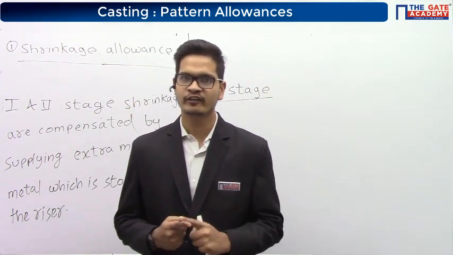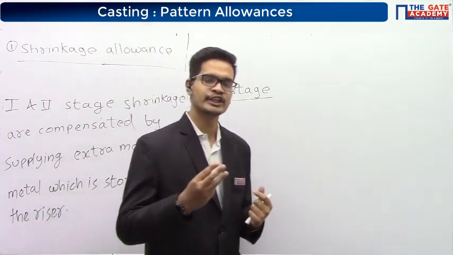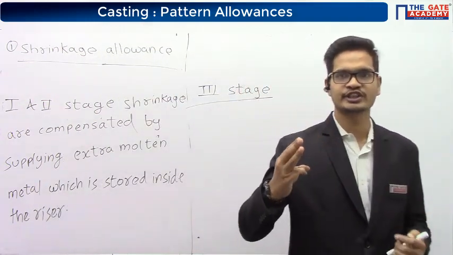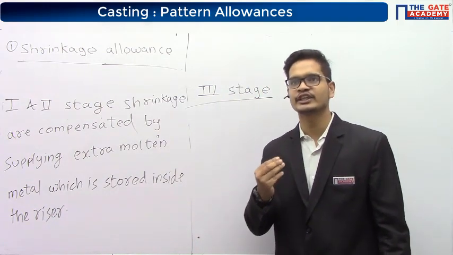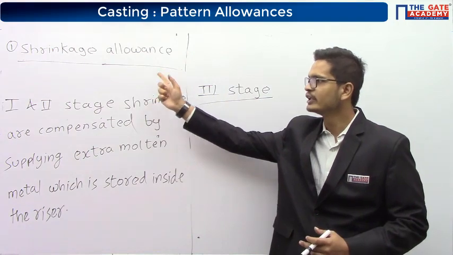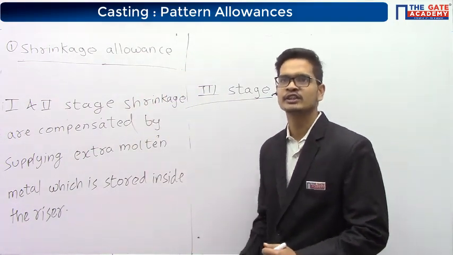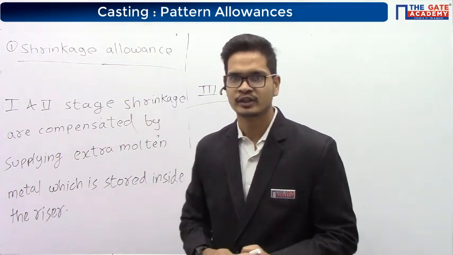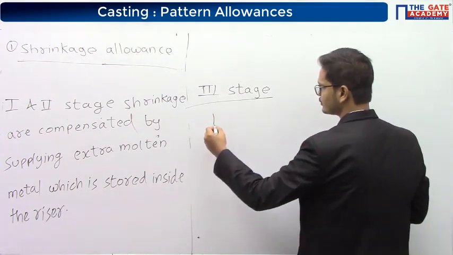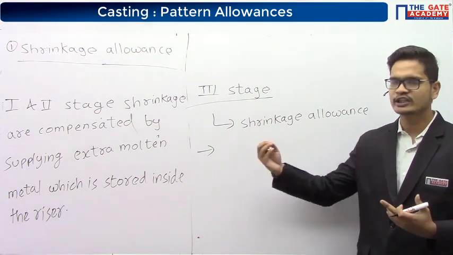You have to be very, very clear that for this topic, shrinkage allowance, we are only dealing with the third stage. Only for compensating the shrinkage that is taking place in the third stage, we are using the shrinkage allowance, and for all other shrinkages, that is the first stage and the second stage shrinkage, we are using the riser. So for the third stage we will be using shrinkage allowance.